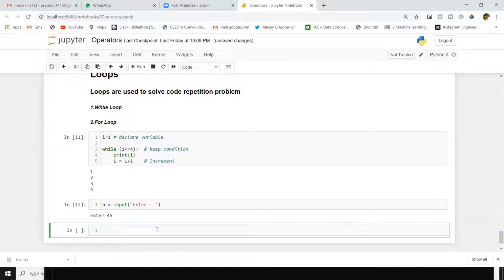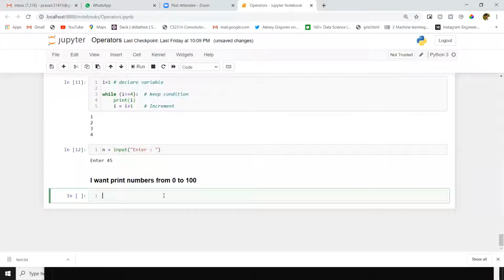Suppose my problem statement is I want to print numbers from 0 to 100. Just a simple task. Now I will declare variable i equal to 0. Why? Because I want to start my while loop with 0. So I gave i equal to 0.